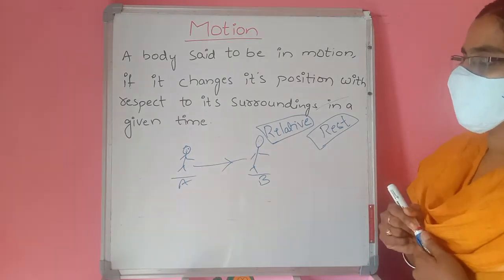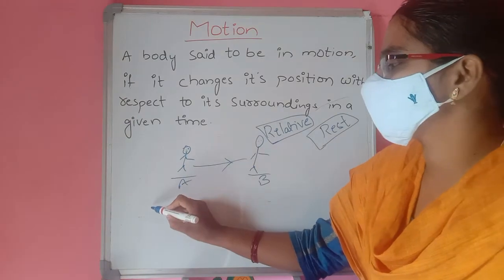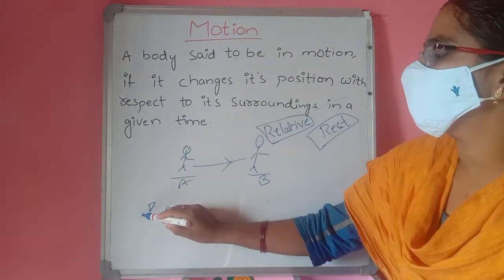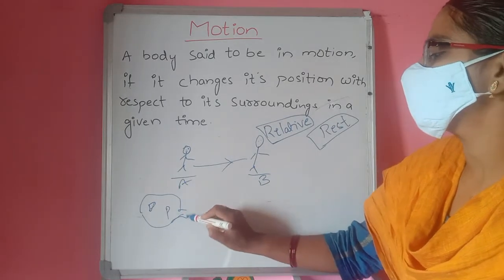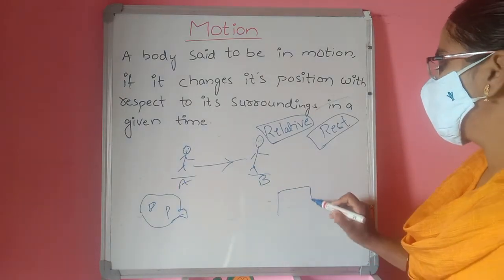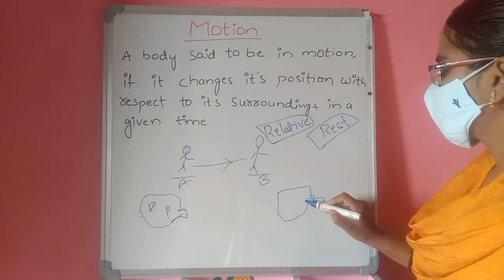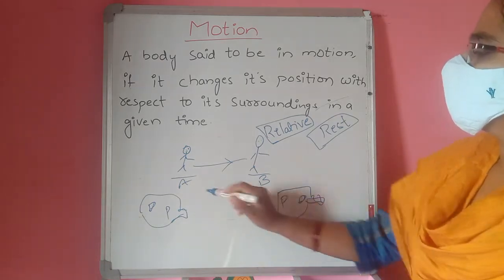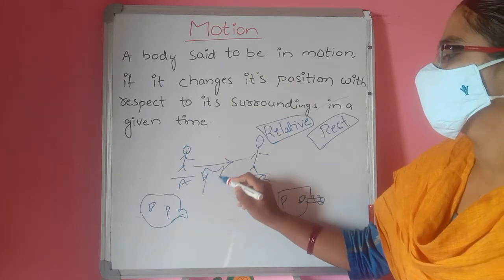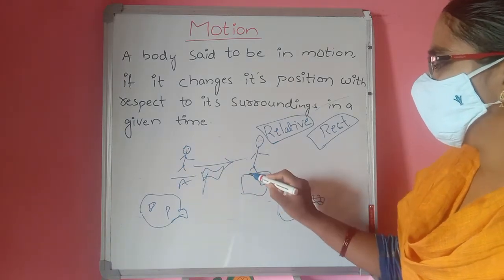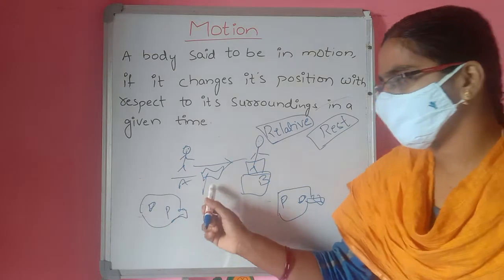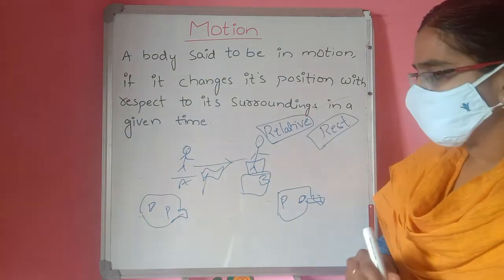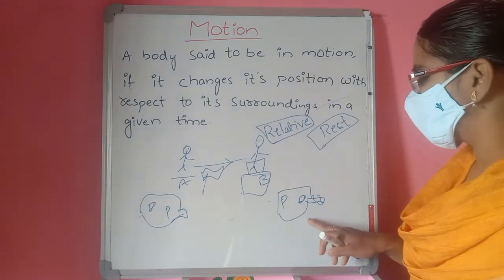Same like this. Suppose two persons, a driver and a passenger, are moving in a car from here to here. Here there is a building and a tree. When we first observe, the car is here, and after some time, the car is here.